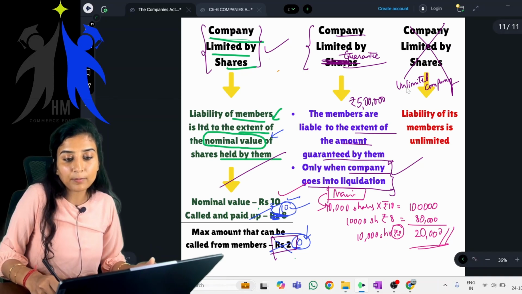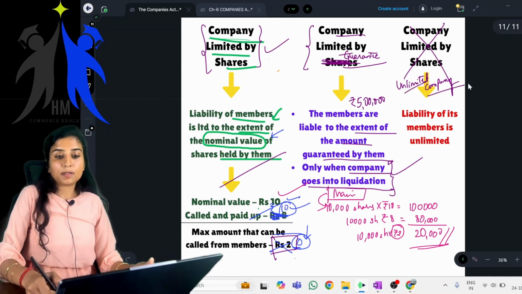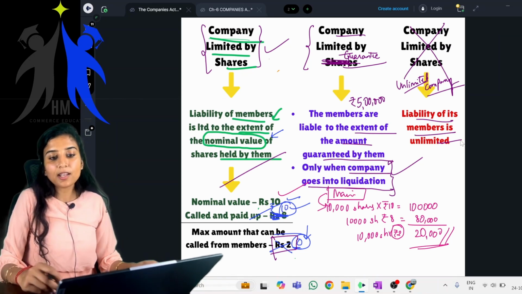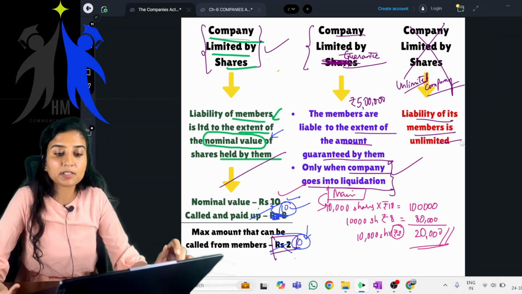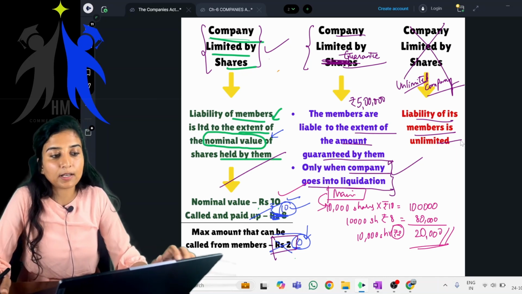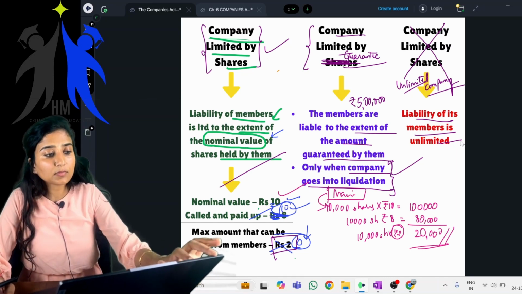Okay, next comes unlimited company. What is this? The liability of its members is unlimited. There's nothing more to tell because it's an unlimited company. The name itself suggests it is unlimited. So the liability of members is also unlimited. Getting it? Clear?